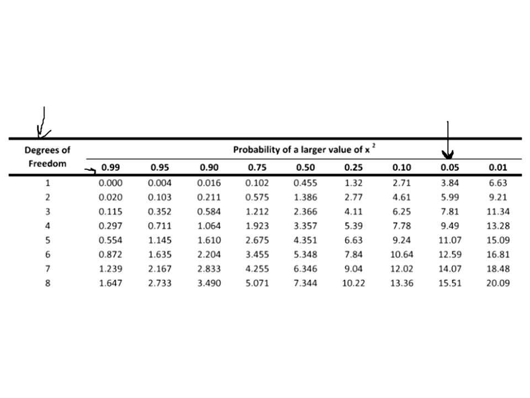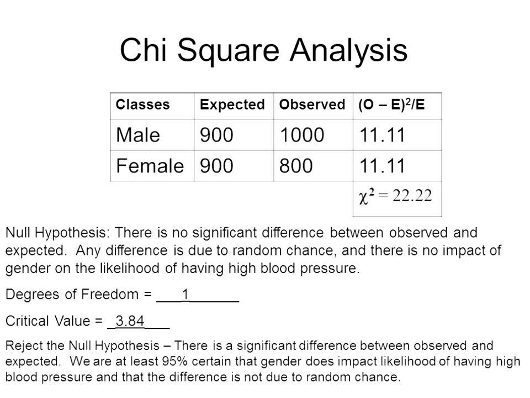You find where your degrees of freedom intersect with your p-value, and in this case, if we have 1 degree of freedom and a p-value of 0.05, our critical value is 3.84. So 3.84 is that cutoff between a large difference and a small difference, or what we would say is a significant difference, or failing to prove a significant difference.